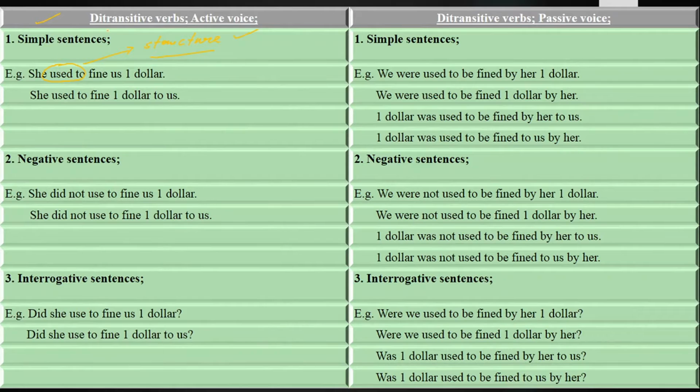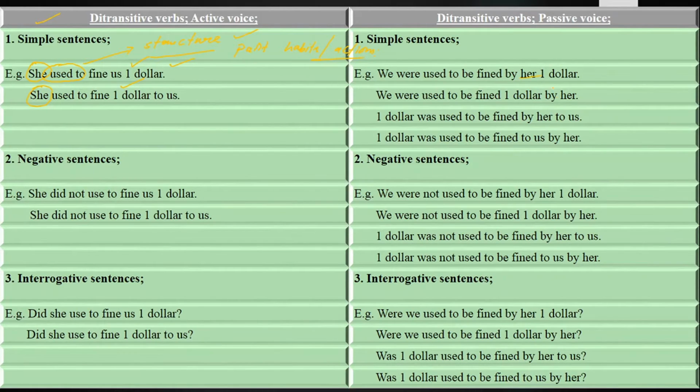What are simple sentences? They make simple statements. She used to find us $1. Keep in your mind, whether used to is a structure or a modal auxiliary verb, it is used for past habits and actions. She used to find us $1. She used to find $1 to us. In passive voice, if you want to change it, your subject takes the place of the object.